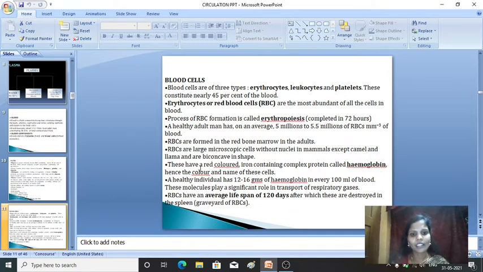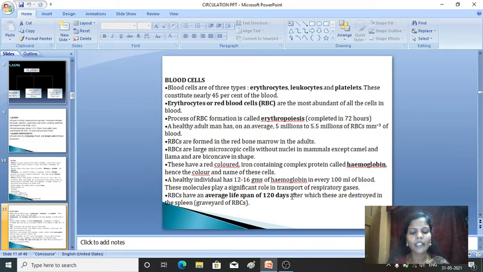Then they have red colored iron containing pigment. So you already know why blood is red in color, that is because of the RBCs, red blood cells. They are red in color because of the presence of an iron containing complex pigment which is known as hemoglobin. Because of the presence of hemoglobin it is red in color, hence the color and the name of the cells, RBC. Then a healthy individual has approximately 12 to 16 grams of hemoglobin in every 100 ml of blood. This is important to keep in mind.